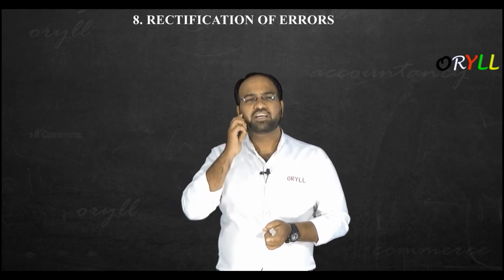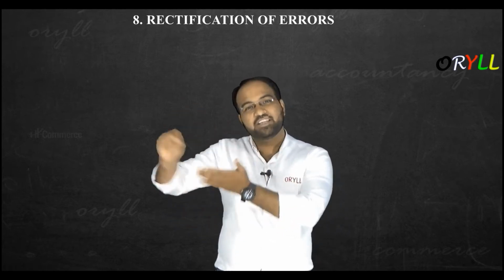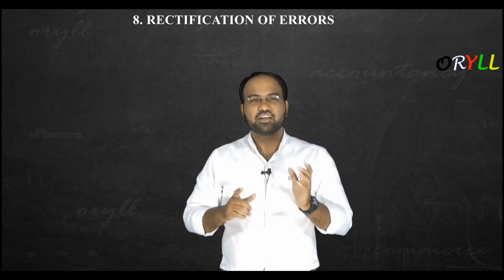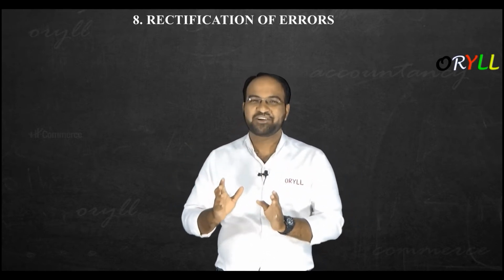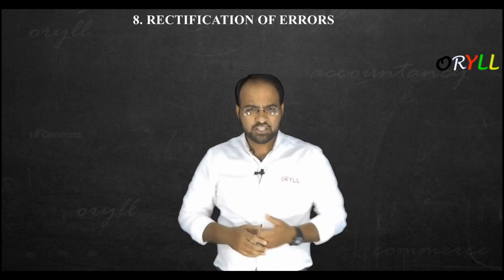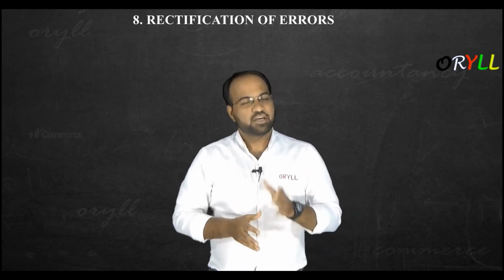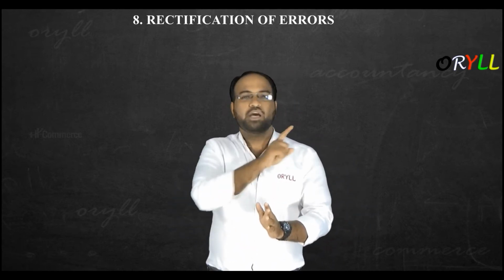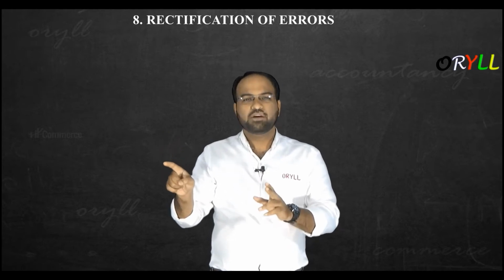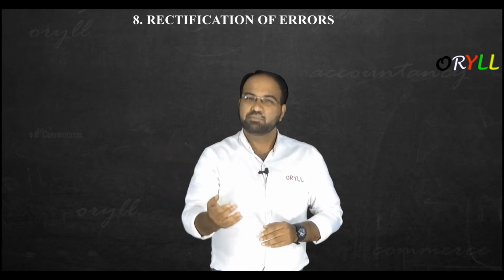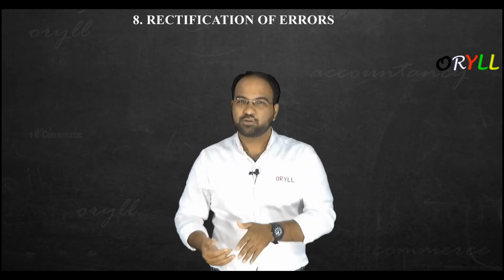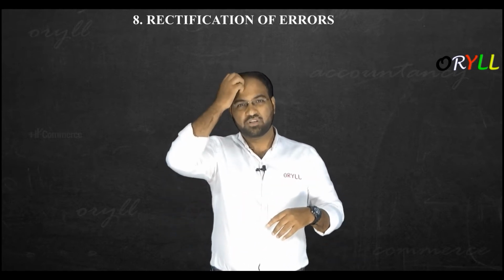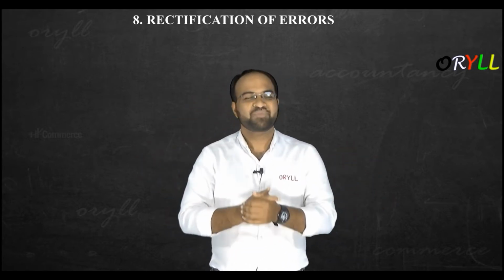So, sir, how will we rectify these errors? Sir, we will erase with the eraser, sir. Eraser will not be working. Got it? Eraser will not be working. Then, sir, what shall we do? If you have done any mistake, you cannot strike off that mistake. In order to rectify that mistake, you have to pass one more entry. You have to pass one more entry, sir. What is this? Yes, this is the beauty of accounting.